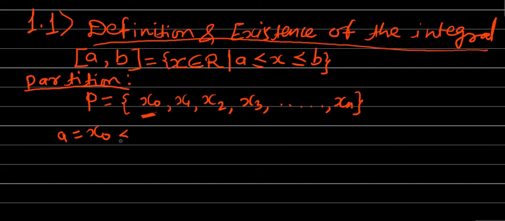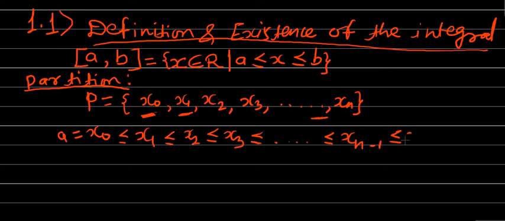Then this x0 must be less than or equal to the second point in the set P, that is x1. x1 must be less than or equal to x2. x2 must be less than or equal to x3, and continued in this manner, and obviously this is less than or equal to xn minus 1, and xn minus 1, which is the last but one member of this set P, must again be less than or equal to xn, and xn is equal to b. Okay, so satisfying this means such that.